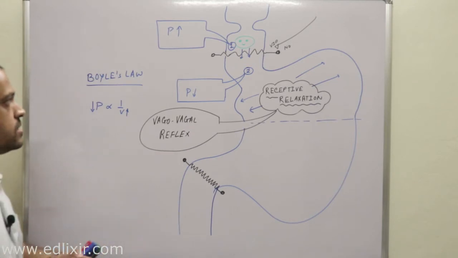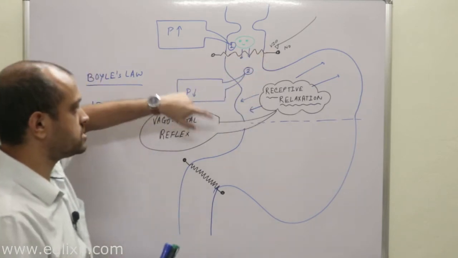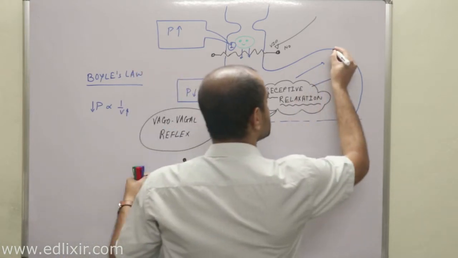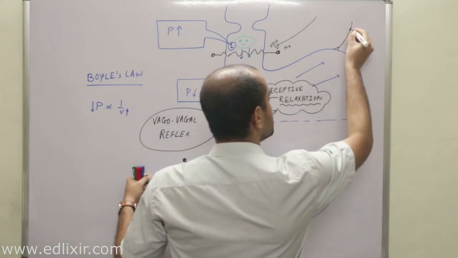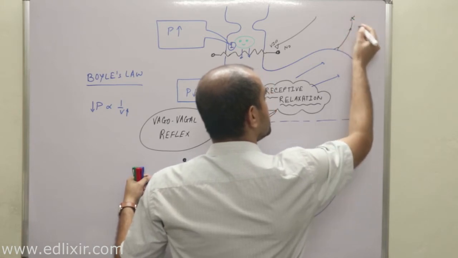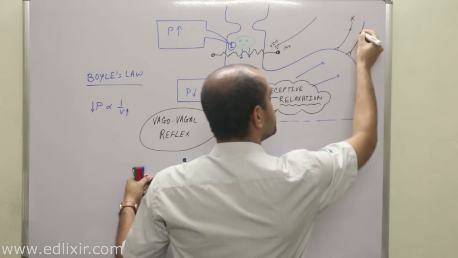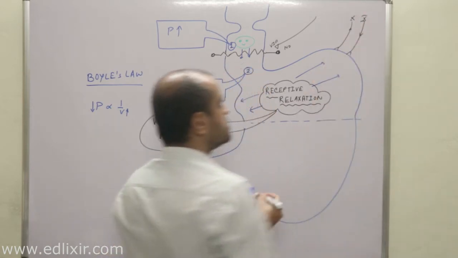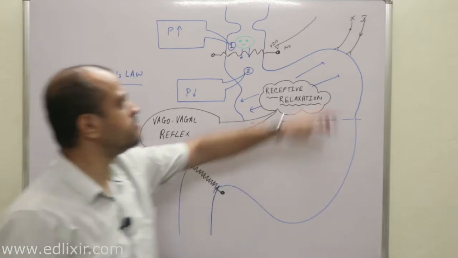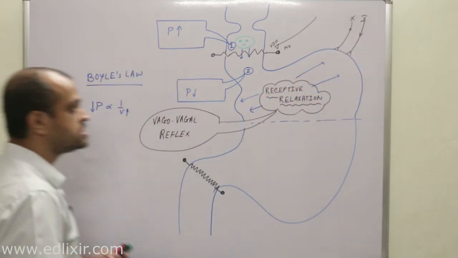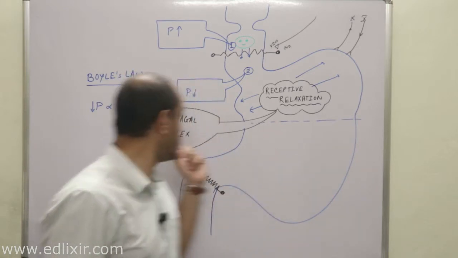That means all the information of this relaxation, all the afferent information, is carried by the vagus nerve, that is cranial nerve number 10, and the afferent information which causes this relaxation is also carried by what? Cranial nerve number 10. Clear? That's why this receptive relaxation is a direct product of the vagovagal reflex.